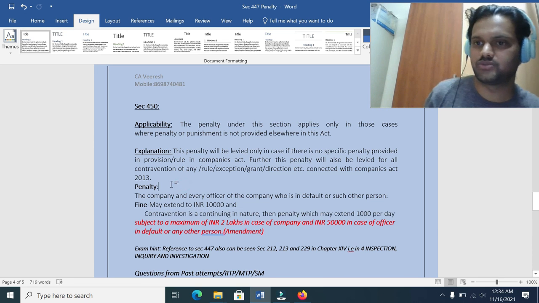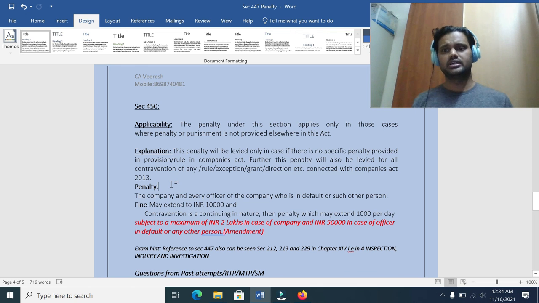Let's quickly revise this penalty provision. What is the penalty under section 450? The penalty under section 450 may extend up to 10,000 rupees. That is the first thing. In case of a continuing contravention, an additional penalty may extend up to 1,000 per day, subject to a maximum ceiling of 2 lakhs in case of a company and 50,000 in case of an officer in default. There is an amendment here, and there are more chances of it coming in the examination. That was about section 447 and section 450.